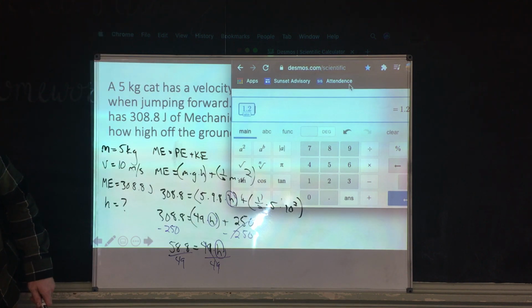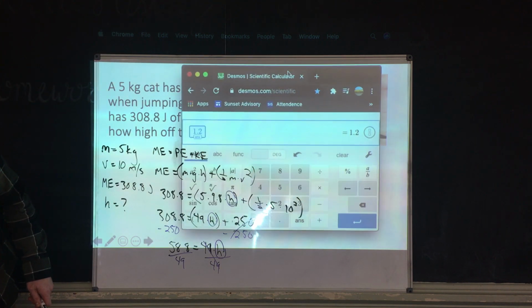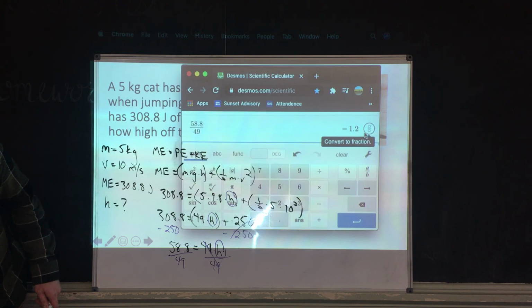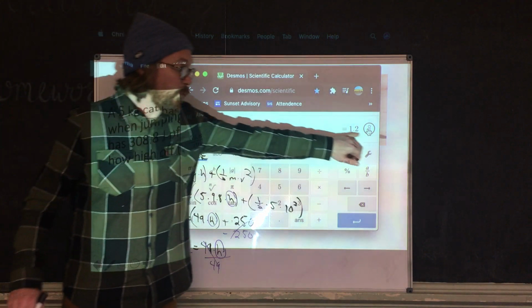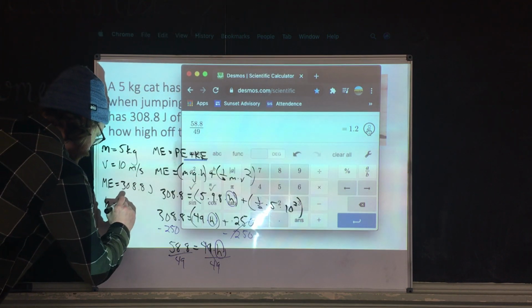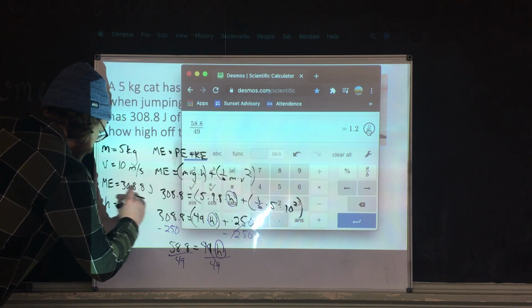And again, if you're like, why are you hitting that answer button, Mr. Norris? I'm just doing that so I can bring it over. But if you scroll up, as soon as you put that in there, it gives you the answer right here. You could actually turn it into a fraction. Isn't that fun? But that's our answer. 1.2. So our height here is 1.2. And it's a height, so it's meters.